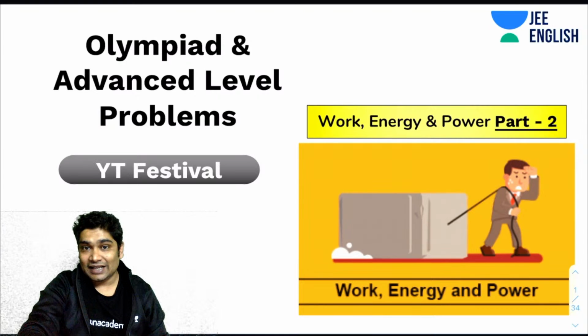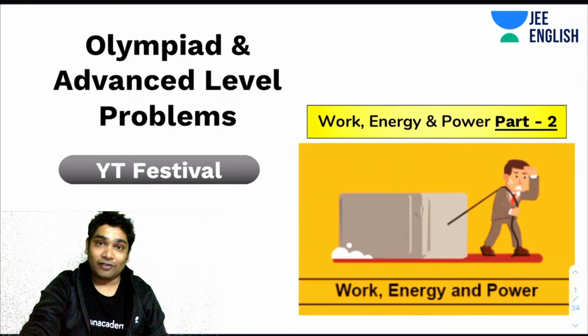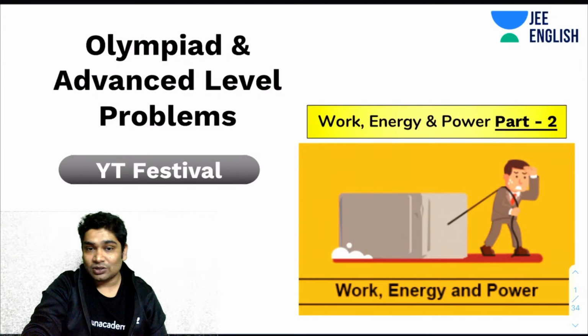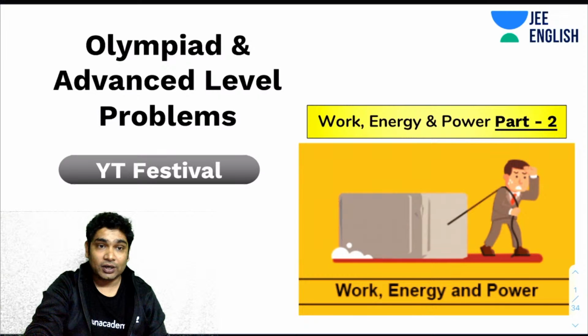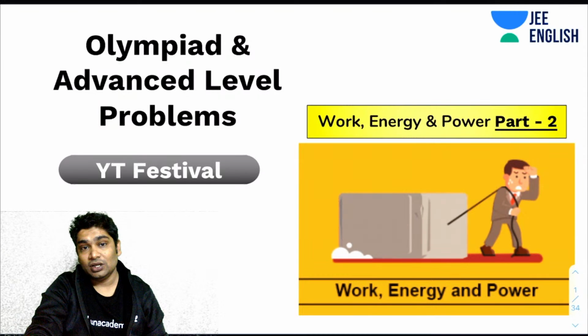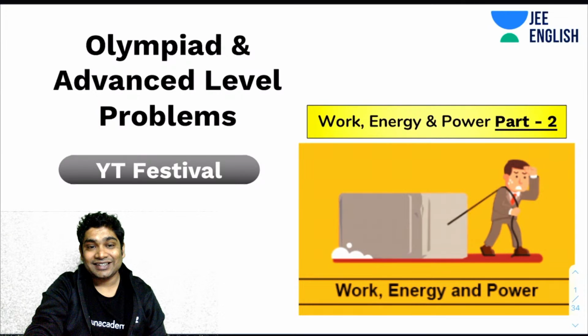So this is a series that I started hosting at the request of a few students who wanted the discussion of some Olympiad level problems. In this class, we discuss problems from the famous Pathfinder book of physics, which is meant for Olympiads and advanced. Today we'll be talking about problems from work, power, and energy. We already had one class where we discussed some problems from work, power, and energy, and this is lecture number two, or discussion number two, of work, power, and energy.